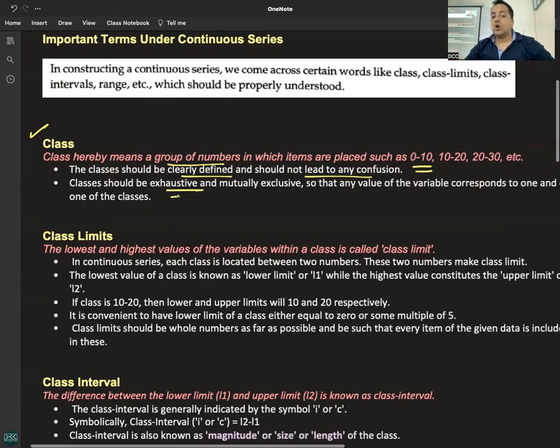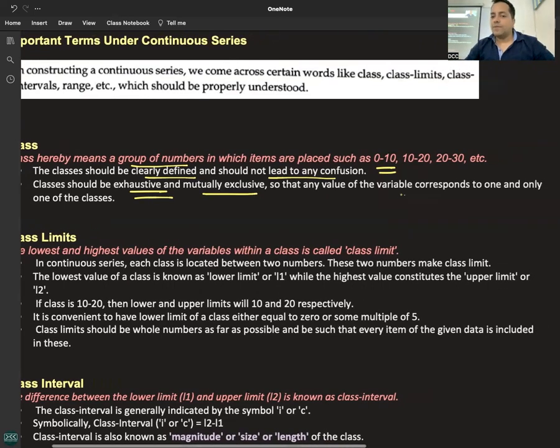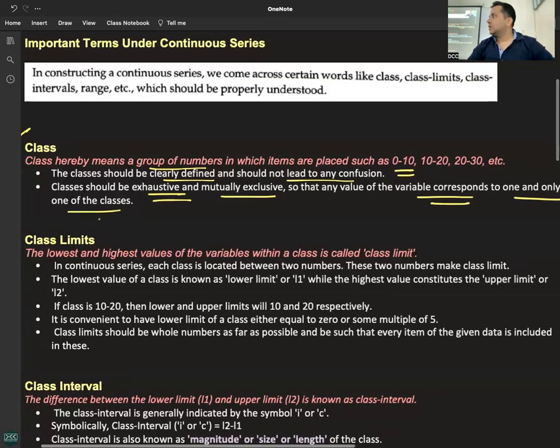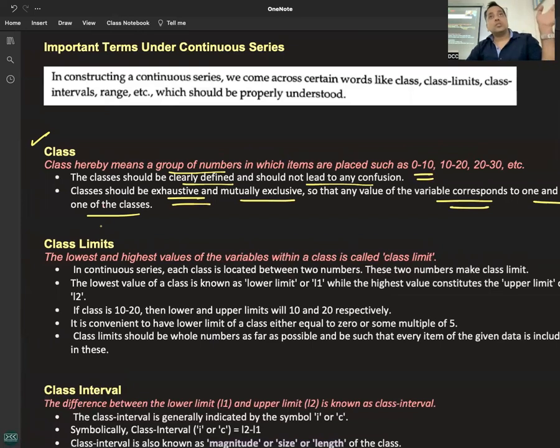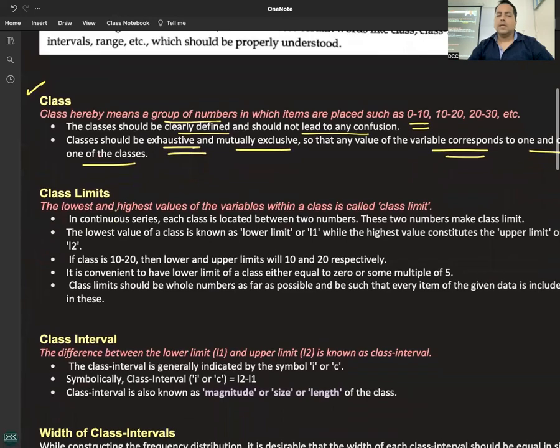Classes should be exhaustive and mutually exclusive. Exhaustive मतलब कोई value रह ना जाए. Mutually exclusive मतलब same value should not be appearing in two different classes. Mutually exclusive, so that a value of a variable corresponds to one and only one of the class. It should be exhaustive and mutually exclusive. Important terms. Class.